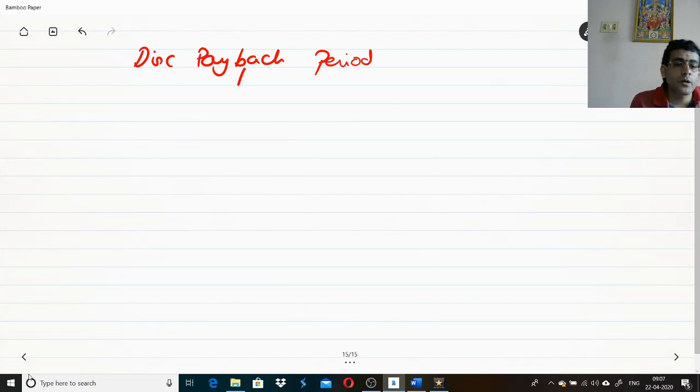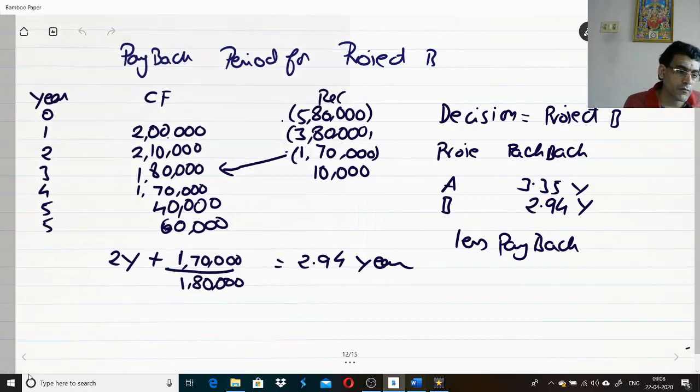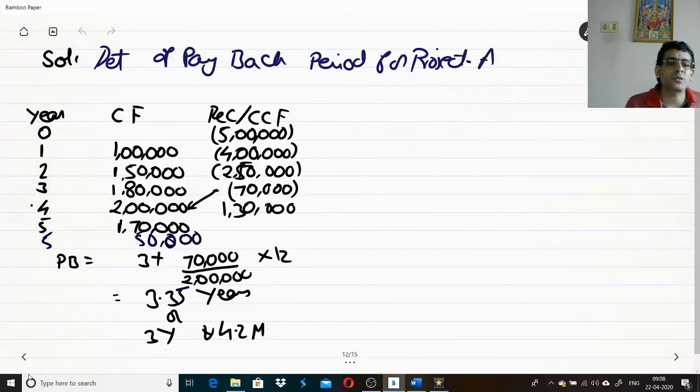Here you are not ignoring, you are considering the time value of money, and you are trying to determine the payback. The earlier problem, project A and project B, the same problem we will now solve based upon the discounted payback period.